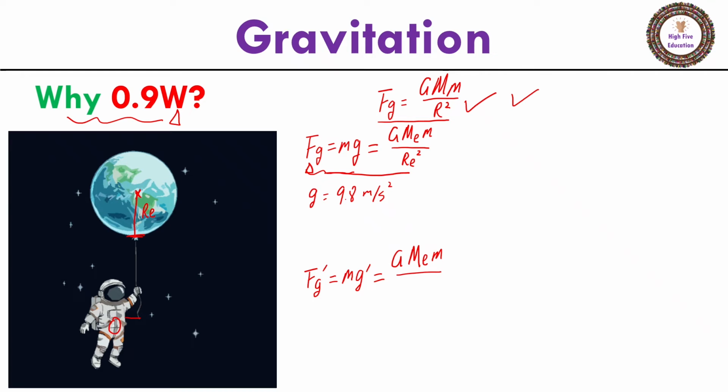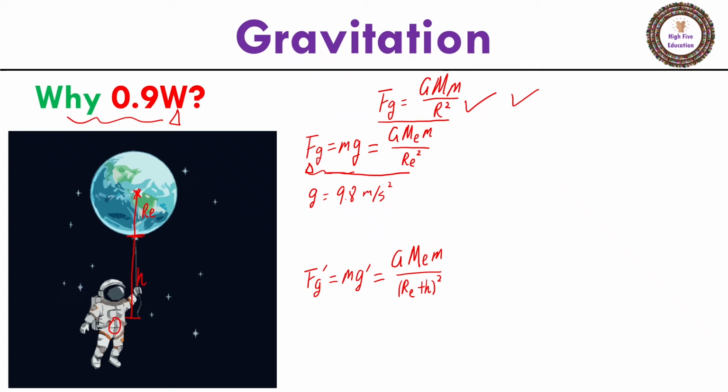So now the distance has become larger, because the distance of the astronaut to the center of Earth equals the radius of Earth plus the height of the space station. Let's call it h. So in this equation, I should have the radius of Earth plus the height of the space station, and then squared.